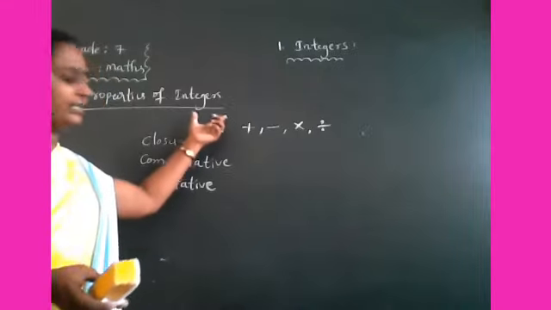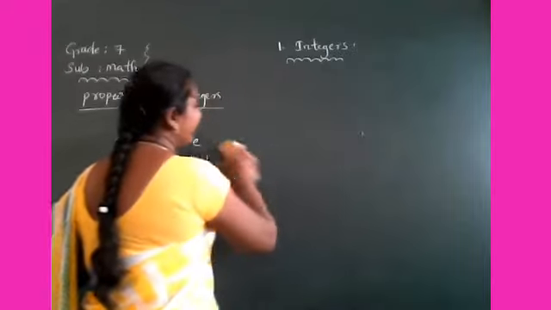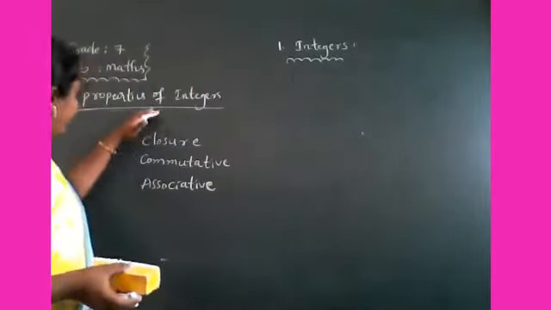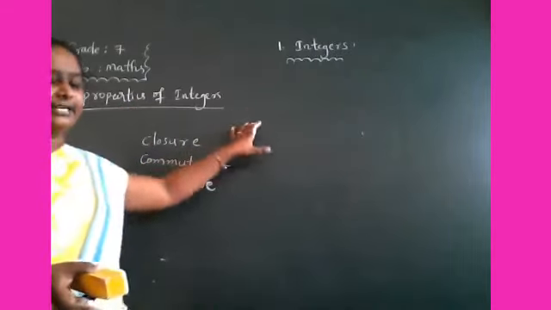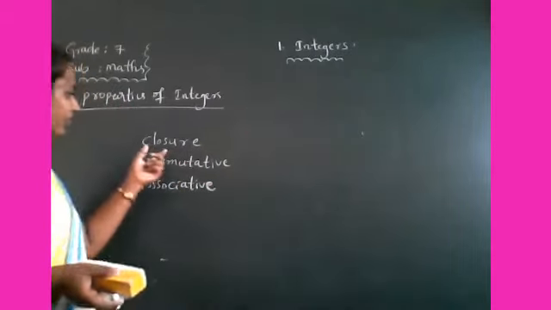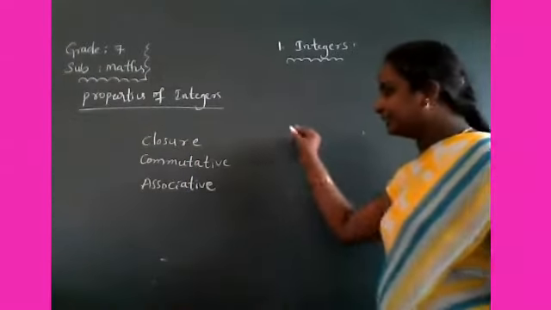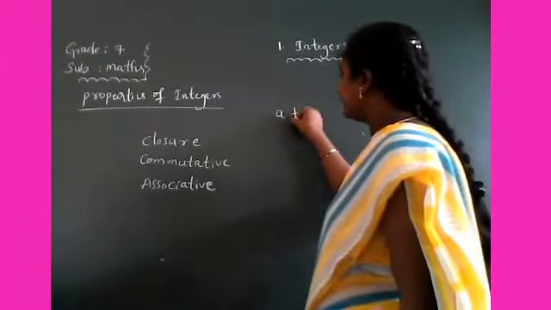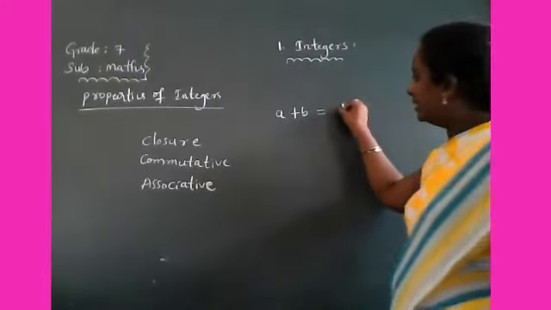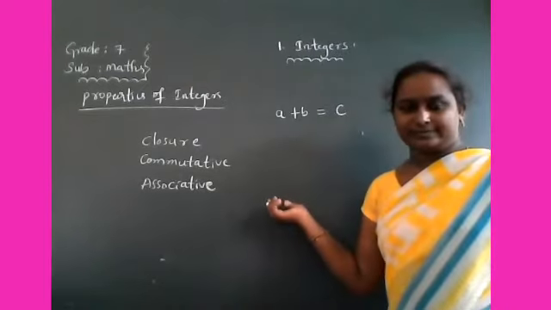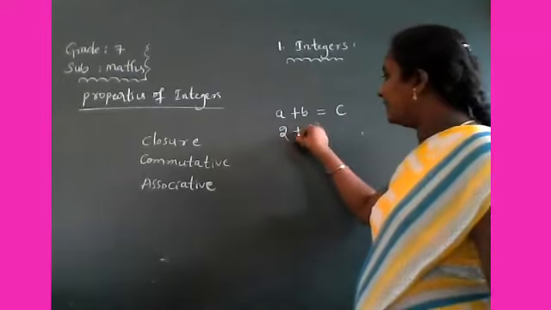So under the first, take addition. Now, addition, one by one we will discuss properties of integers. First, closure property. Closure property under addition or not. So what is meant by closure property? If you take any two integers, the sum of two integers gives an integer or not. Okay, so take two integers, 2 plus 3.